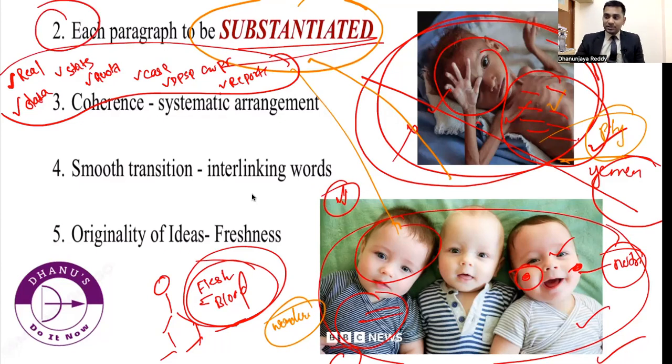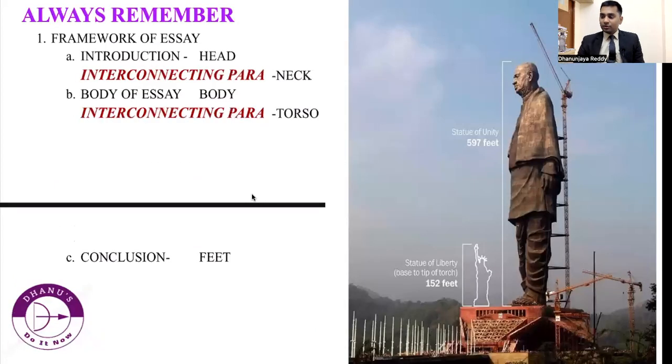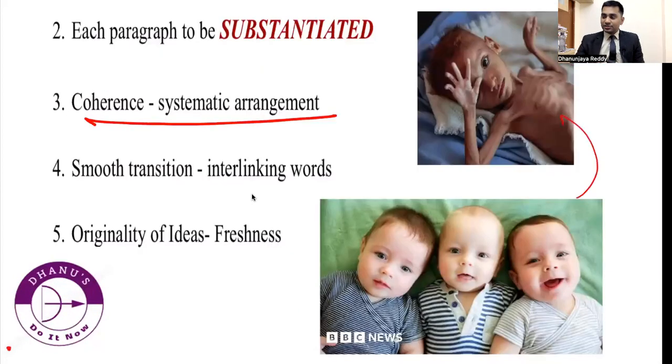After this, the next thing that you should have is coherence, or systematic arrangement. So the first one is framework. Remember this first one as framework. The second one is substantiation. The third one is coherence. Coherence means on the top it has to be the head, then the body, and then the conclusion. Then it has to come in a coherent manner. Coherent manner means there will be a heart, there will be lungs, kidneys, liver, pancreas, then intestines. So like this, there will be some systematic arrangement inside the human body.